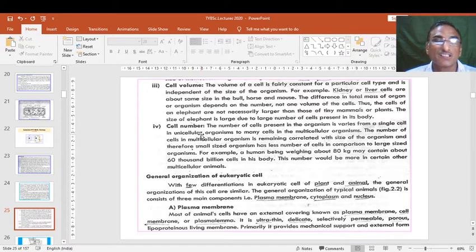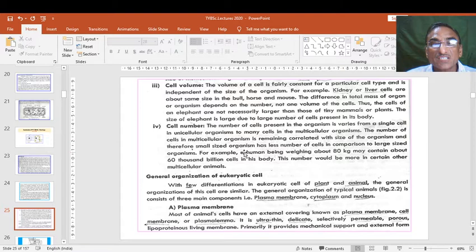So this is variable, as we have seen in the volume. In rat and cat, both are mammals, but cell numbers differ. In rat they are less in number, whereas in cat they are more in number. So the number of cells present in organisms varies from a single cell in unicellular organisms to many cells in multicellular organisms.